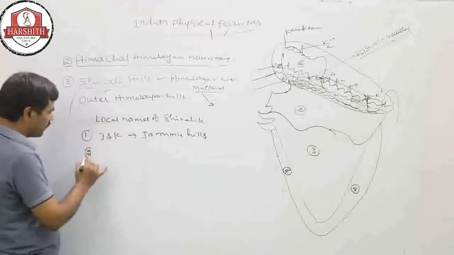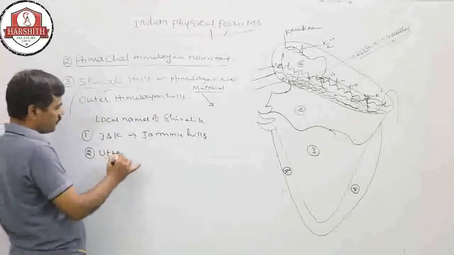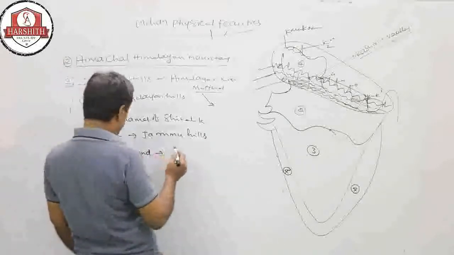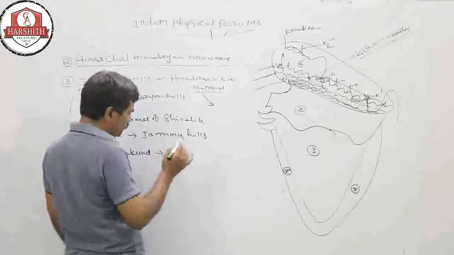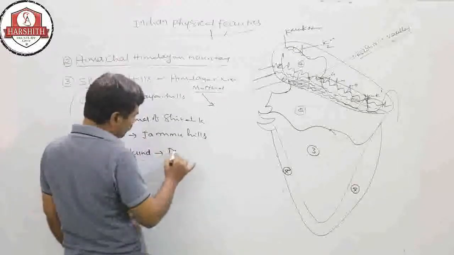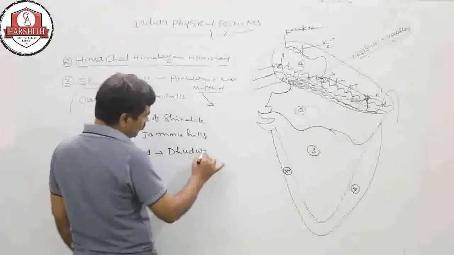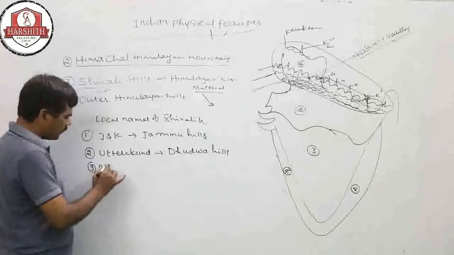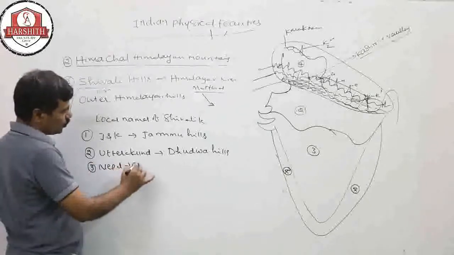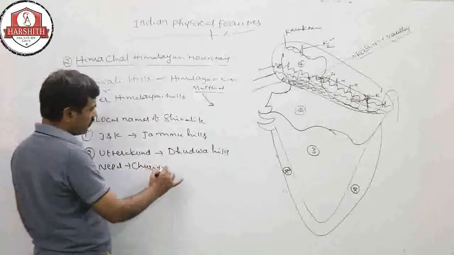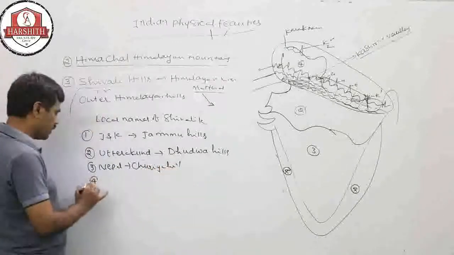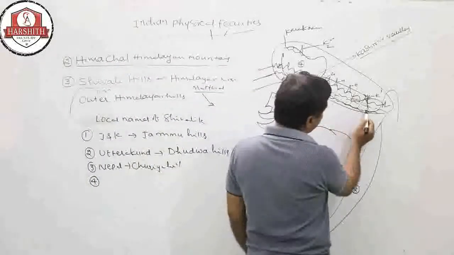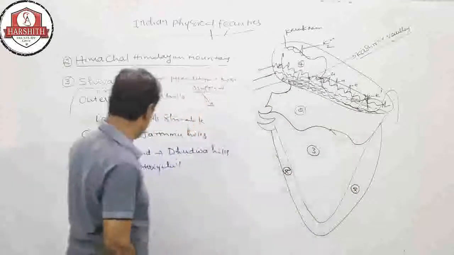Second is in Uttarakhand, where these are called Dudhwa hills. Third, in Nepal, they are called Churiya hills. Fourth, in Sikkim, Churiya hills.